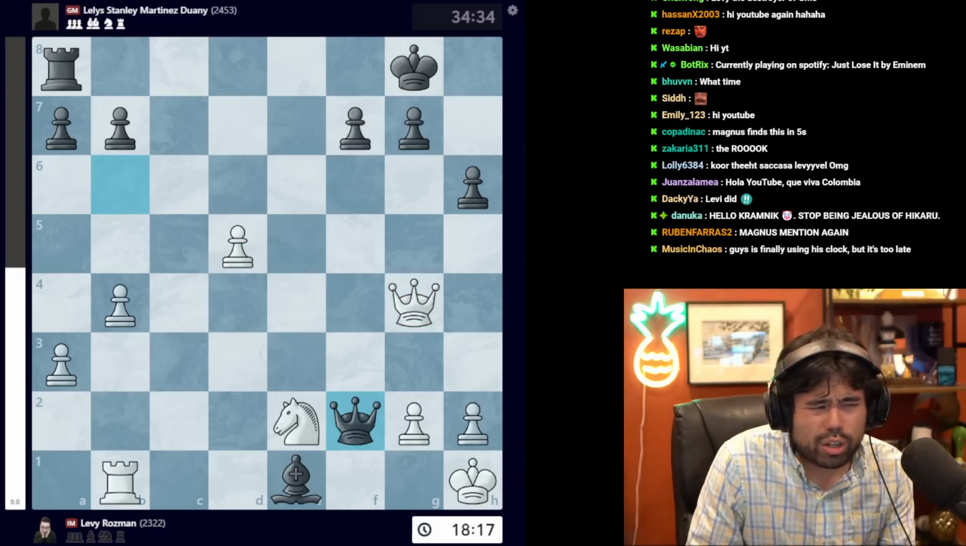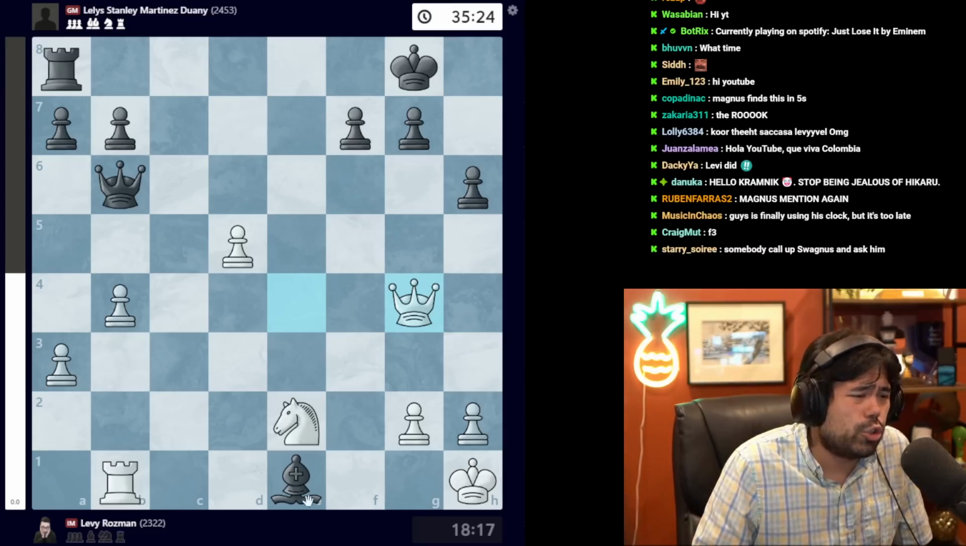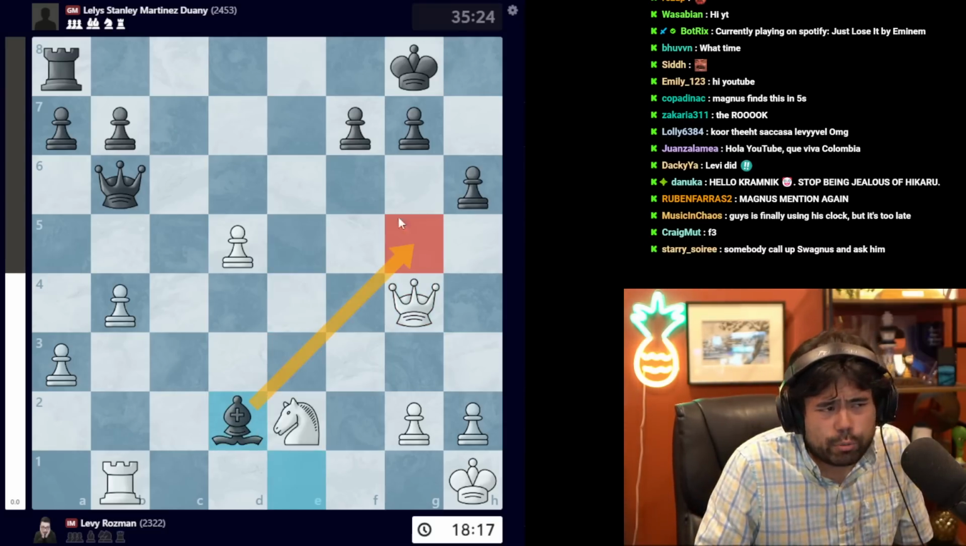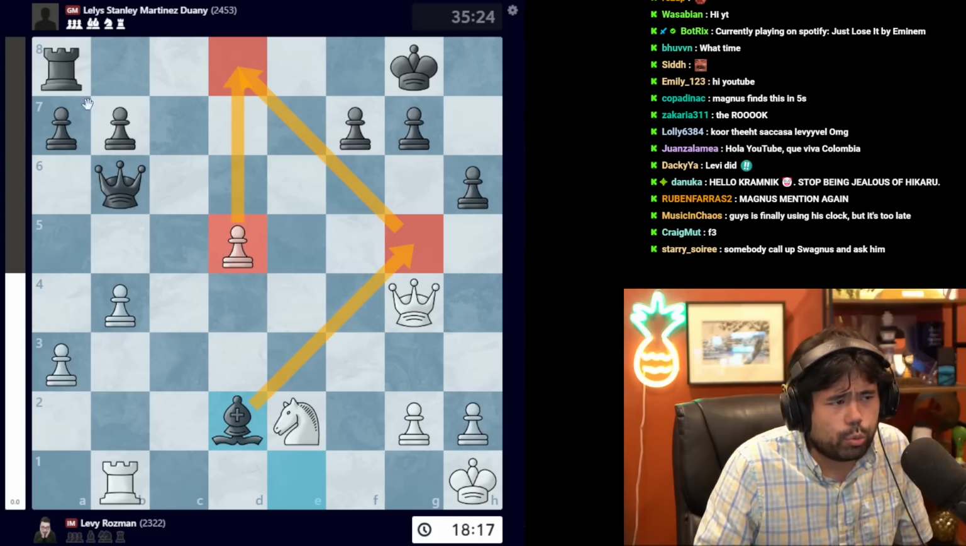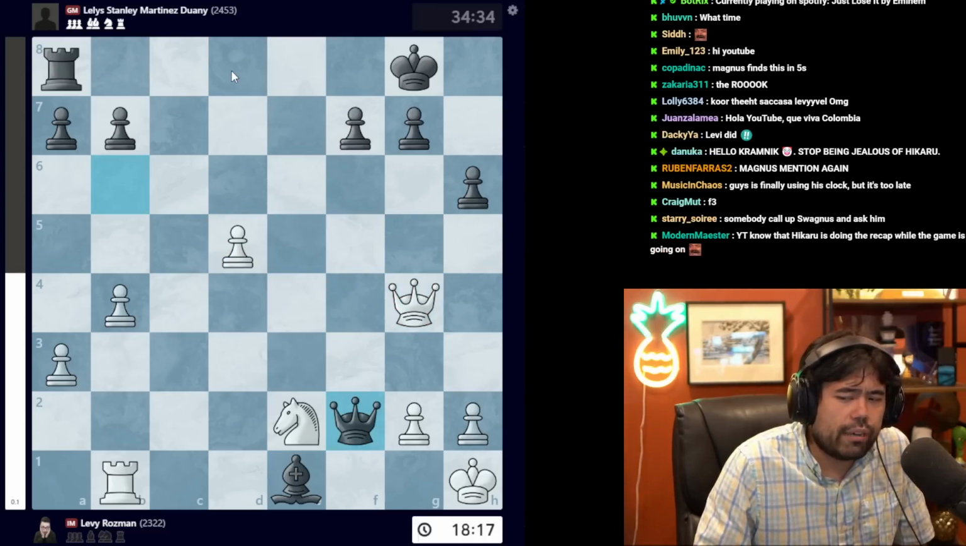This started going in the wrong direction, by the way. In this position, what black should have played was the move bishop to d2, trying to go bishop g5 and cover this d8 square with the bishop and the rook. So we get queen to f2.